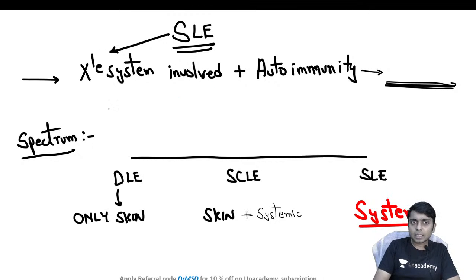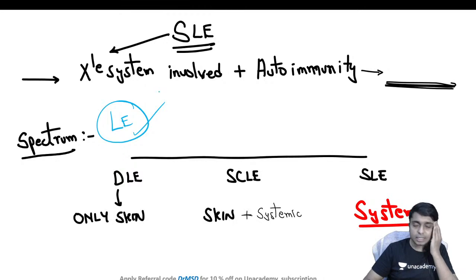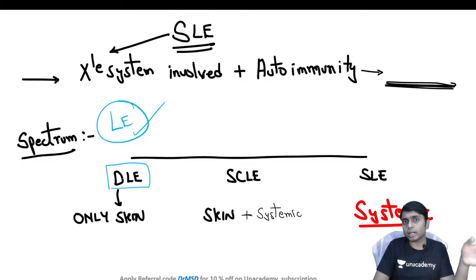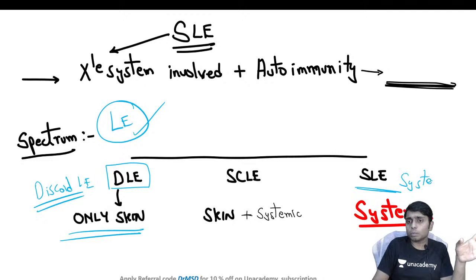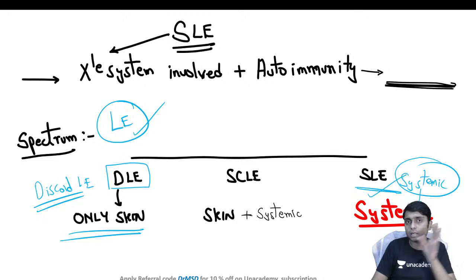So basically lupus erythematosus, the LE, is also a spectrum disorder, just like how we have seen drug reactions are a spectrum from erythema multiforme to SJS-TEN. Lupus erythematosus is also a spectrum where on one side you can see only skin involvement, called discoid lupus erythematosus. On the other extreme we have SLE, systemic lupus erythematosus, and the name itself suggests that systems are going to be involved predominantly over skin.